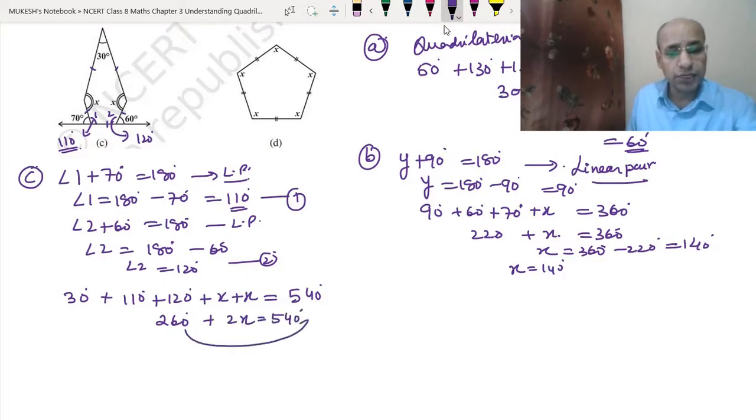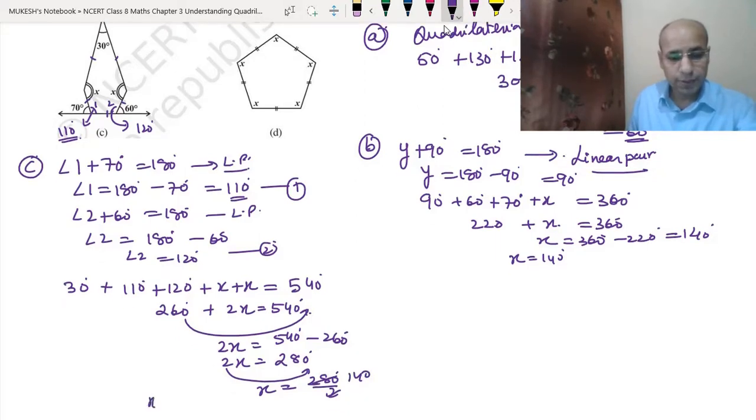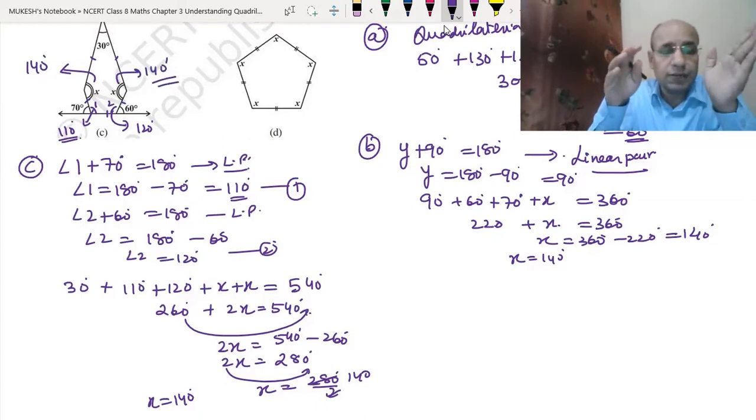Now we will take 260 degrees to the other side. So that means 2x will be equal to 540 degrees minus 260 degrees. So 2x equals 280 degrees. Now we will take 2 to the other side, so x will become equal to 280 degrees divided by 2. So 140. That means we got the value of x as 140 degrees. So here it will come 140 degrees and here also 140 degrees. So the value of x here we have got is 140 degrees.